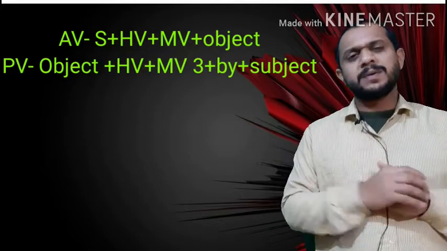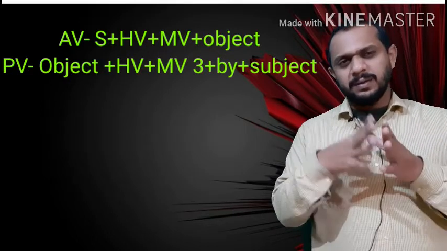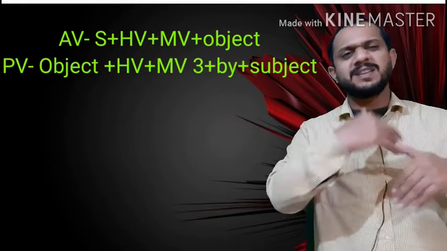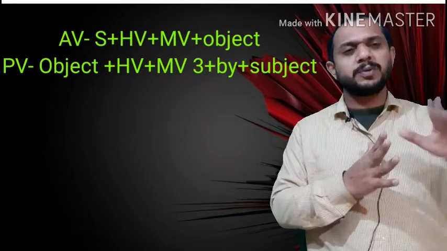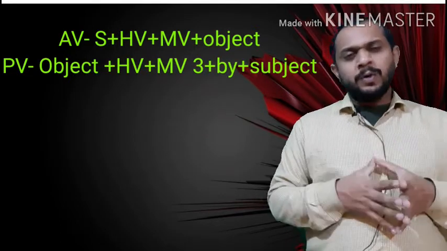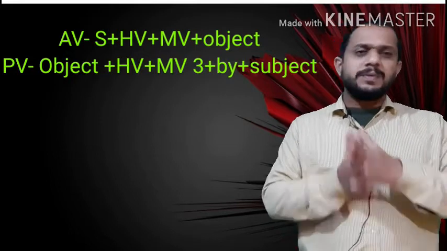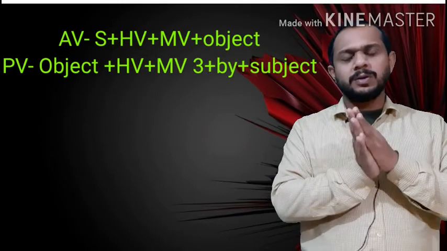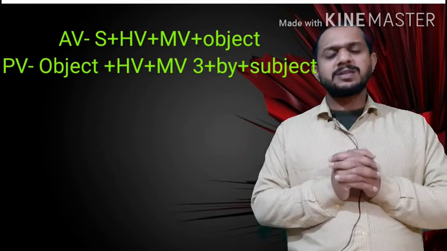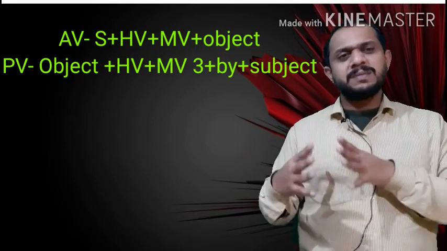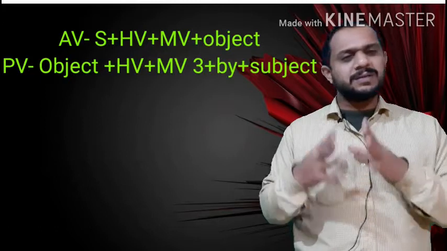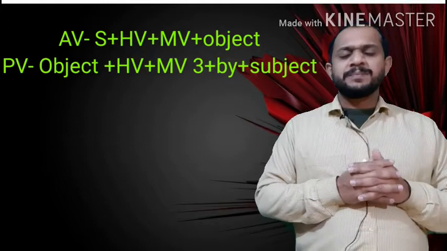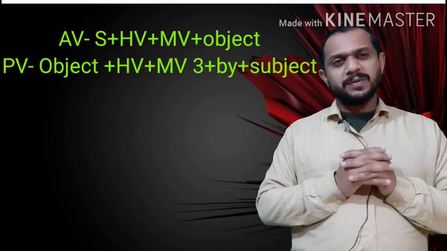Okay, rule number one we have seen about simple: any simple present, simple past, simple future. In this case, we pick the helping verb from its next. Now, suppose you have been given active voice of present continuous, so from where will you pick the helping verb? There is no need to jump to its next. This time you are going to pick the helping verb of the same tense. Means if you have been given present continuous, you will pick the helping verb of present continuous: is, am, are.